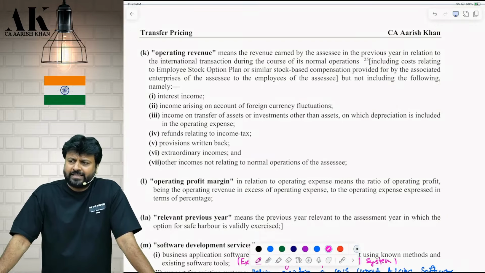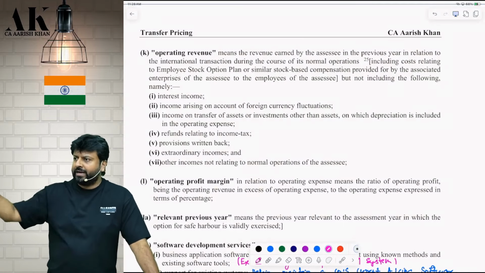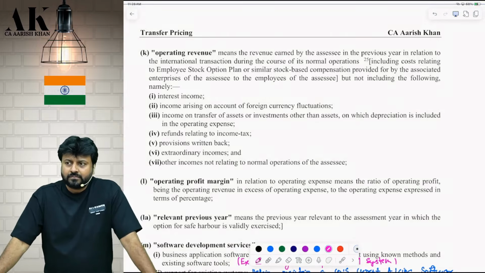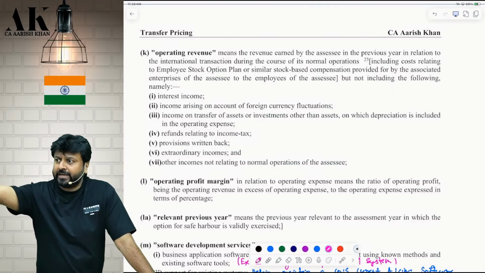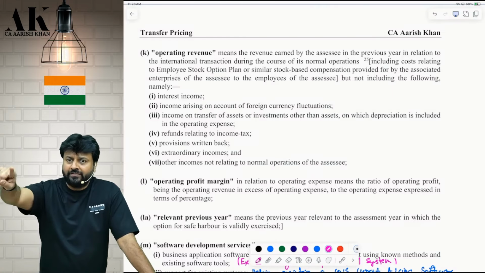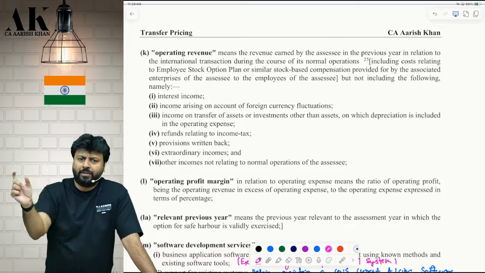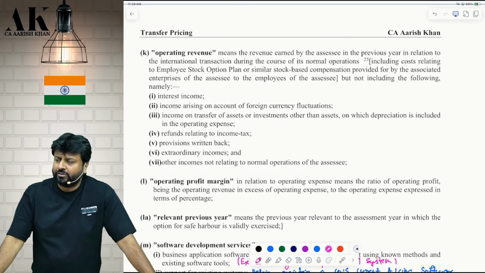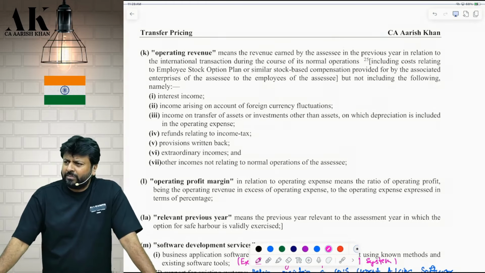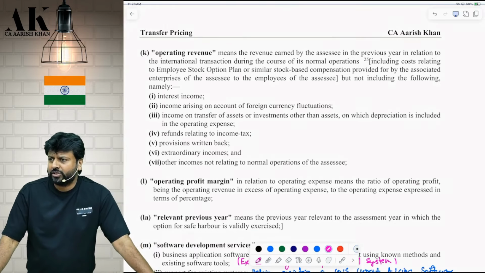Then 3 special cases. Which cases? ESOP provided by whom? Associate enterprise to our employees. Include that. Then reimbursement that we are doing to them where they are incurring expense. That should be done at cost. If they are incurring 50 and we are giving 70, take only 50. You can give more, but in the cost, you will take only how much? 50. Then reimbursement of recovery. That also should be done at cost. Then you take all other normal expenses like depreciation, other expenses you can take, but don't take certain financial expenses, and you can say amortizations. Okay.